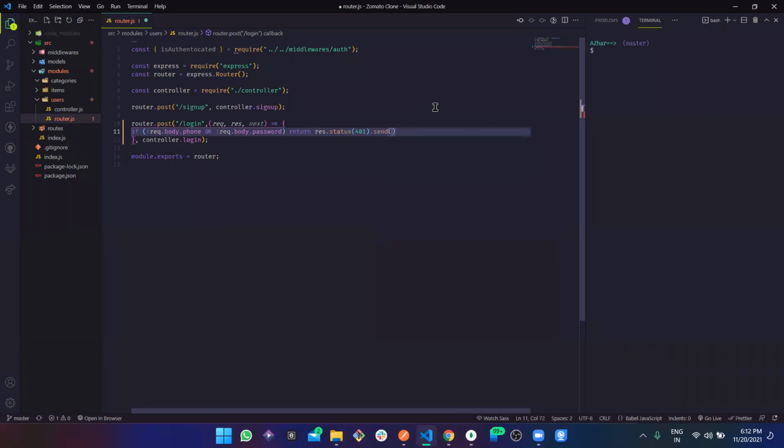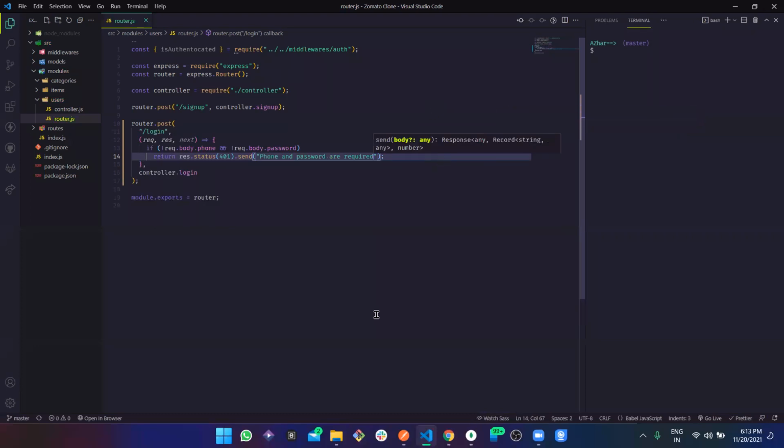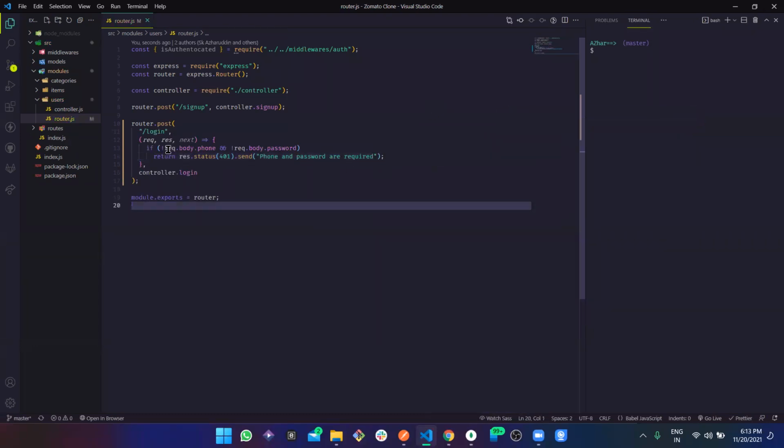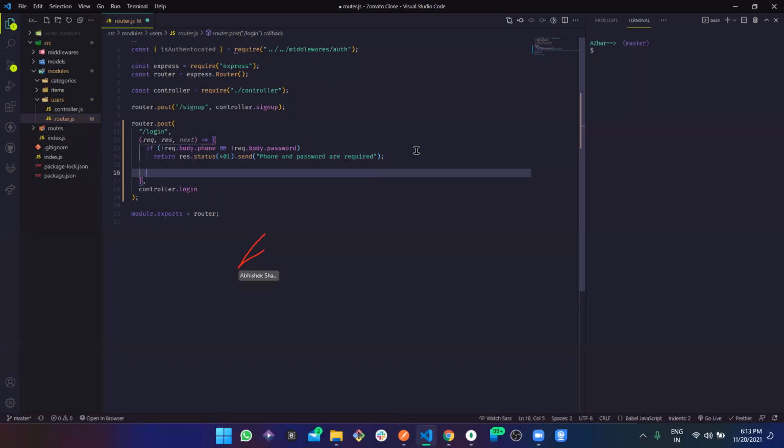And let us send it with the message "phone and password are required", right? So this is what we do. If there is no phone or no password, then we are sending this.